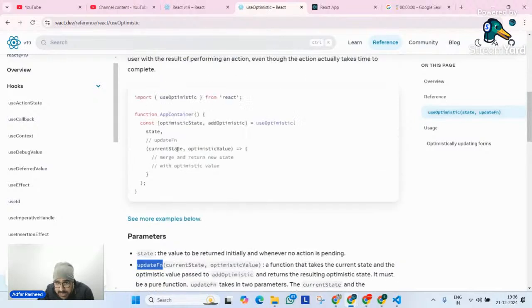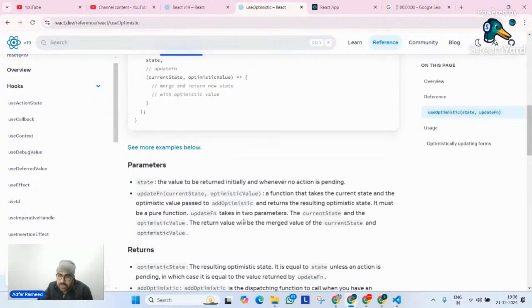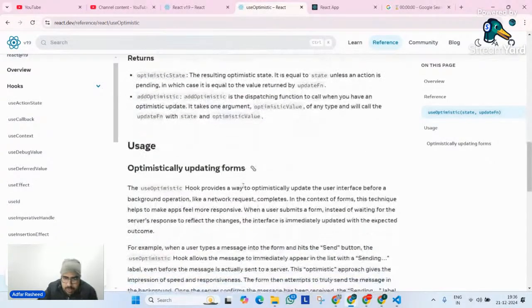So over here, it takes the current state as an argument. Then it takes the optimistic value passed to the add optimistic value function and returns a resulting optimistic state. It must be a pure function. The update function takes the current state, and whatever else, you can go through the documentation.